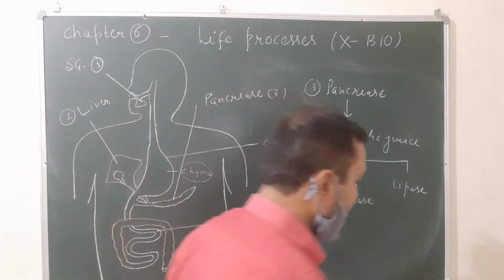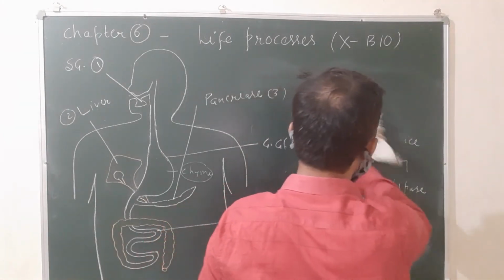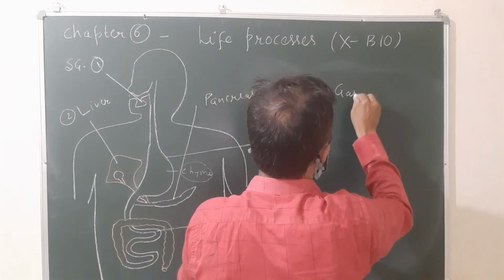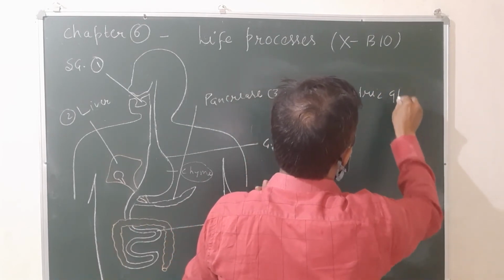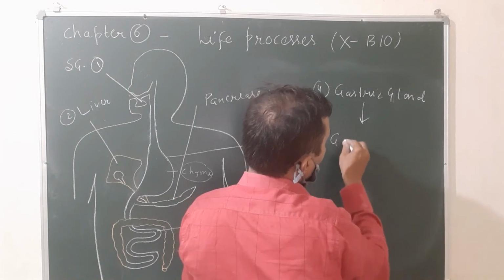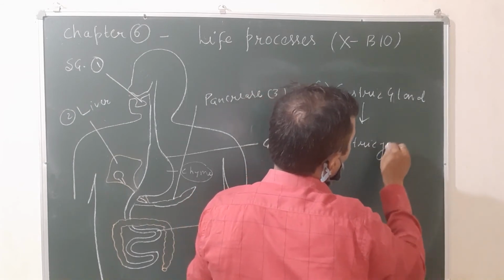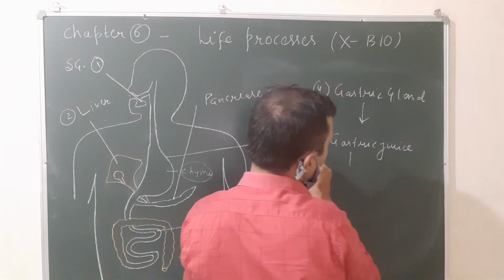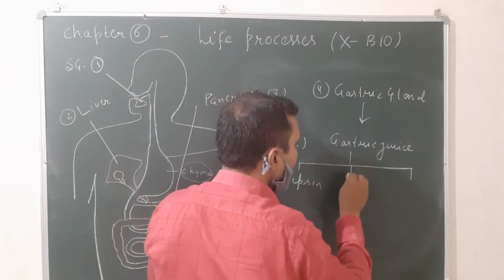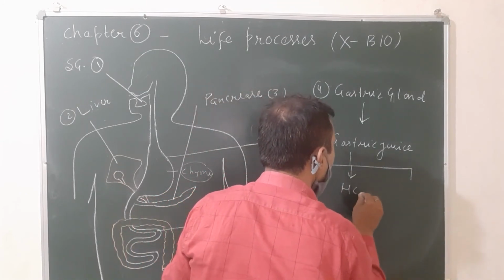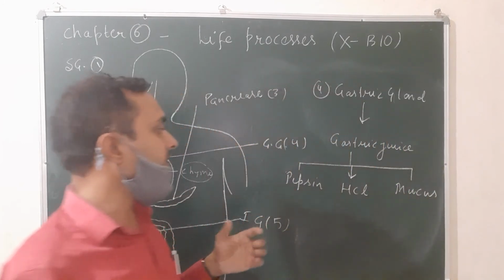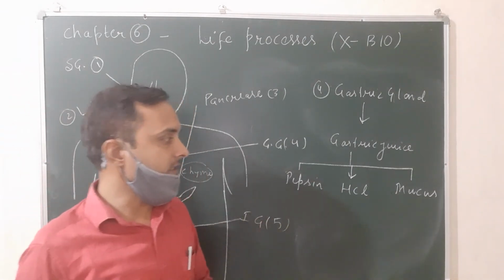Now let us see the next one, gastric gland. The fourth one, gastric gland, is present in the wall of the stomach. It secretes gastric juice. This gastric juice contains three components: pepsin, HCl, and mucus. Gastric juice contains three things: pepsin, HCl, and mucus.